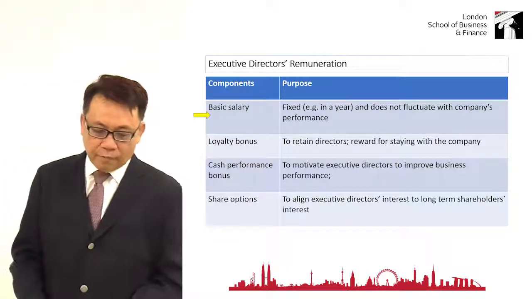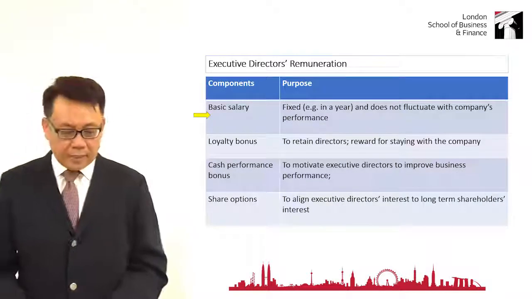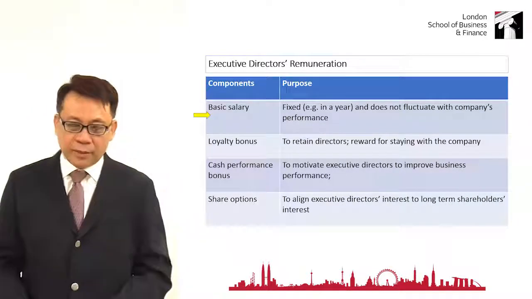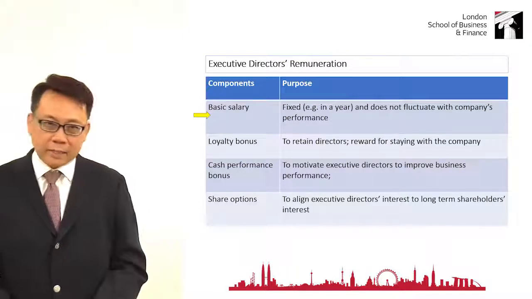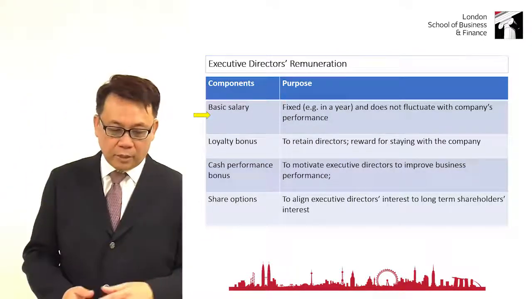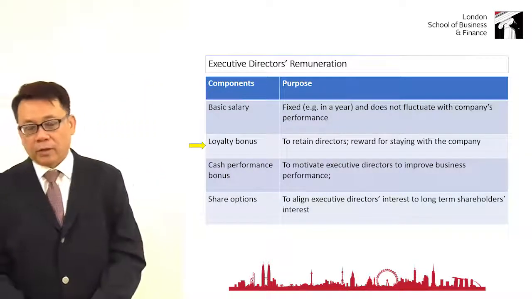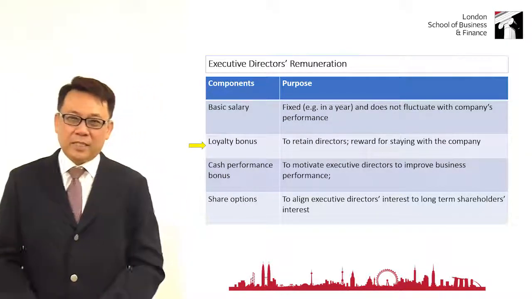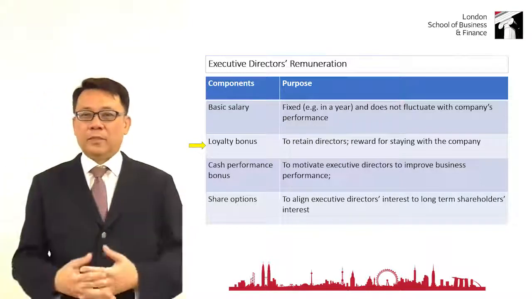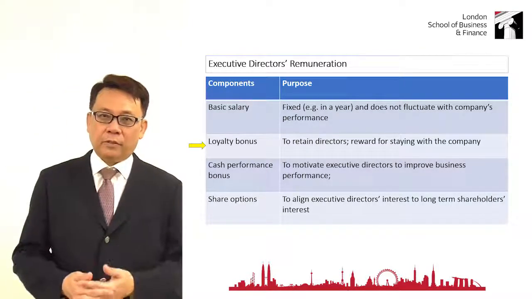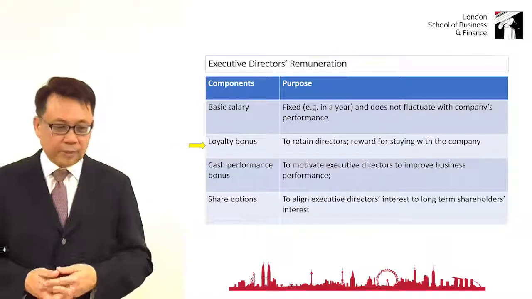So it consists of basic salary. Basic salary is fixed. It is paid, for example, per month. It doesn't fluctuate in the short term in relation to the company performance. Second, ED may be paid a loyalty bonus. Loyalty bonus is a long service award. The purpose is to motivate the director to stay, so it's to retain the director.